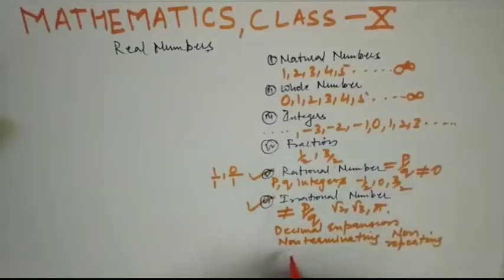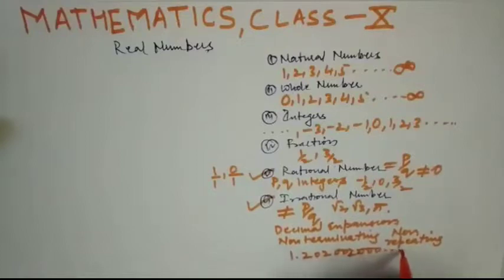So non-terminating is the first condition, and non-repeating. So I will write 2.0202002000, okay, non-terminating, non-repeating, so they are irrational numbers.